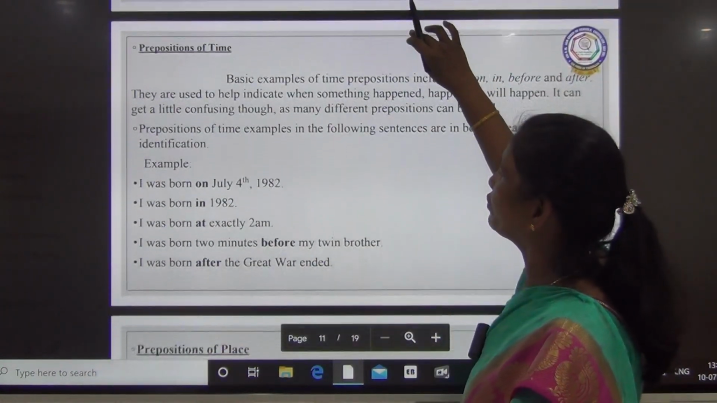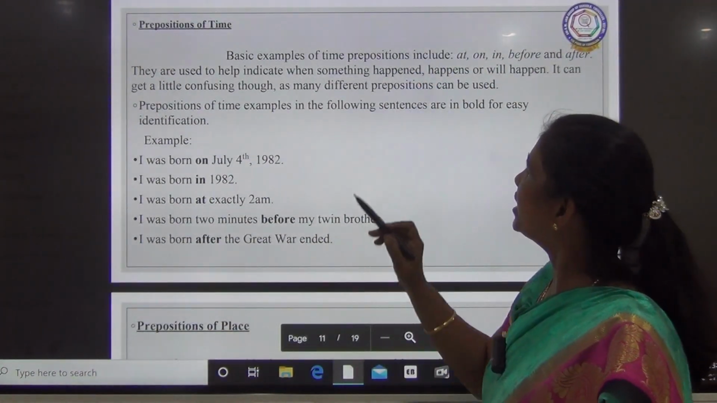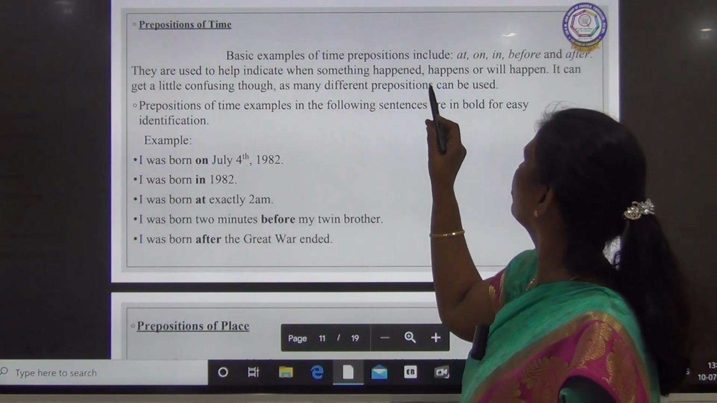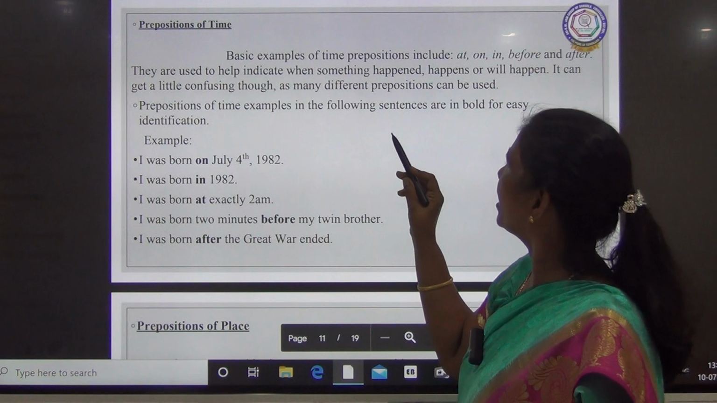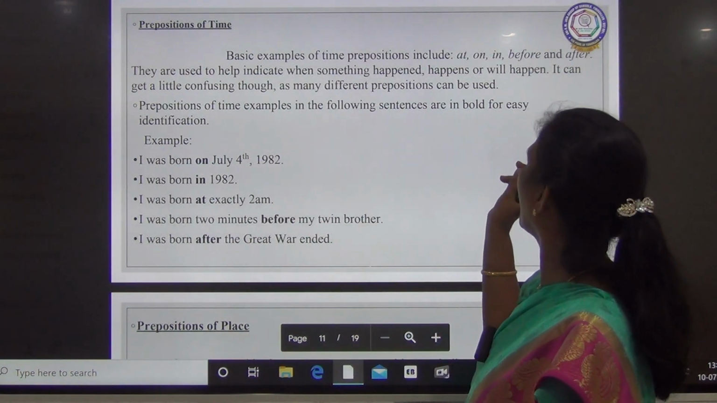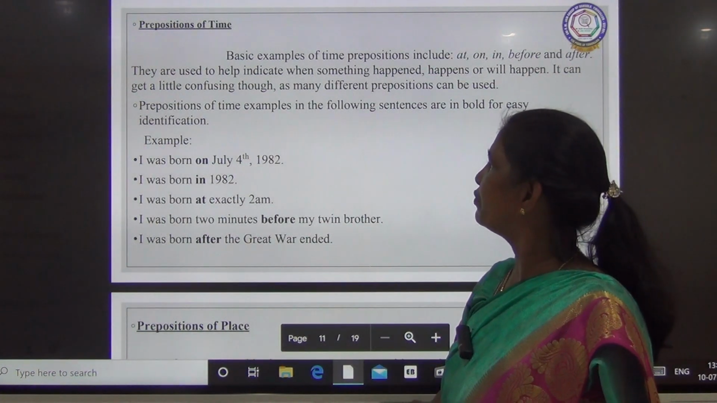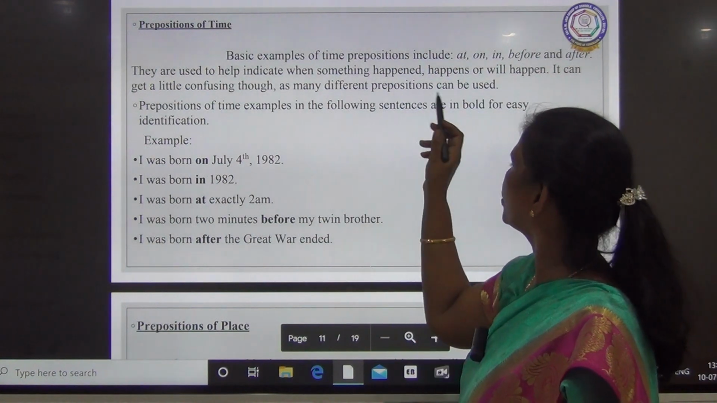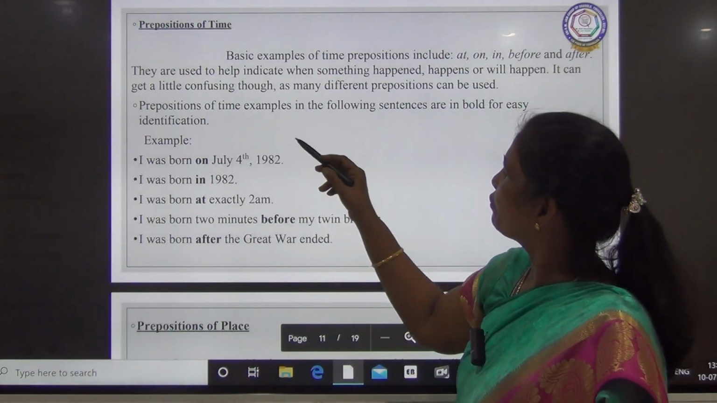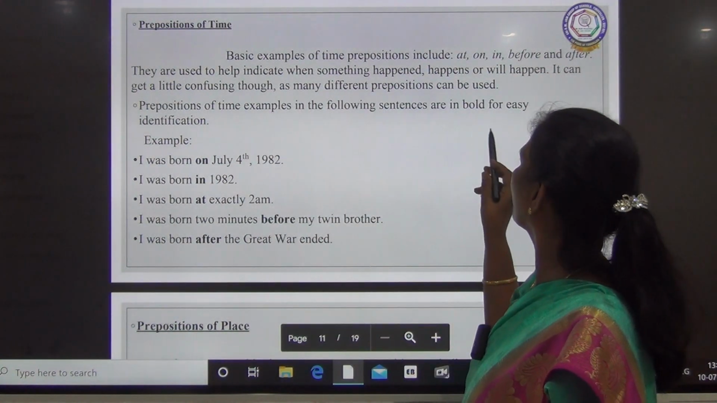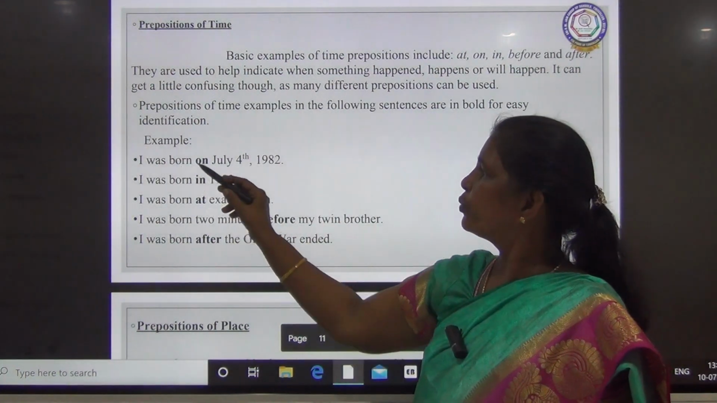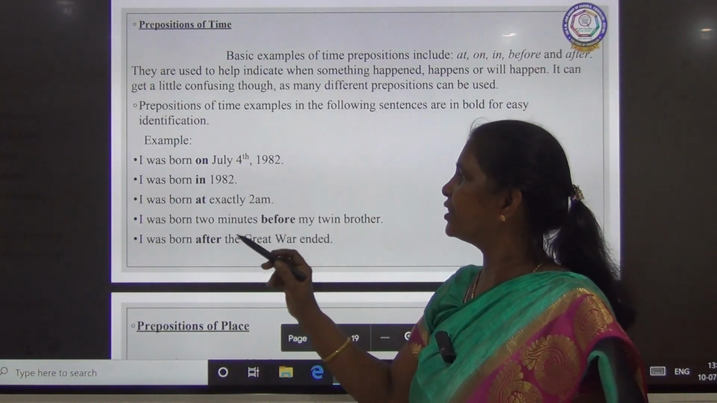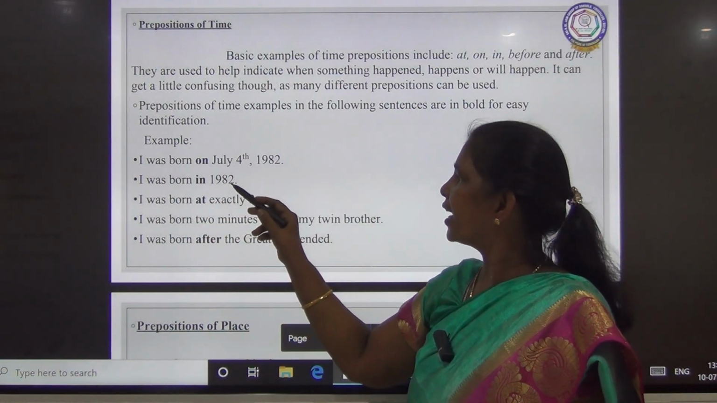And preposition of time. Basic examples of time prepositions include at, on, in, before and after. They are used to help indicate when something happened, happens or will happen. It can get a little confusing, though, as many different prepositions can be used. Examples are in the following sentences. I was born on July 4th, 1982. I was born in 1982.